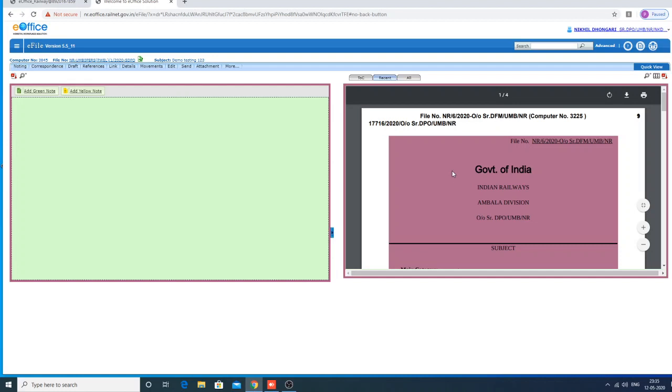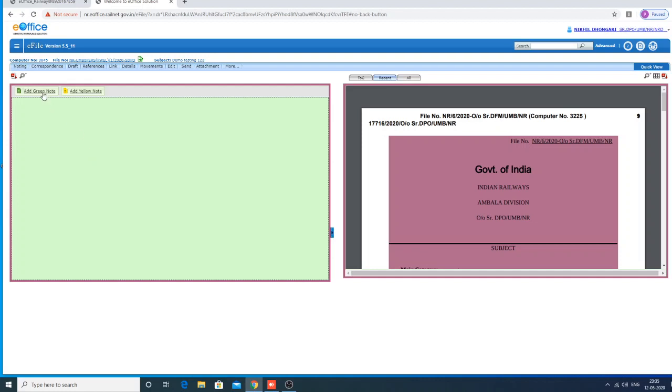So now we have seen the working on the correspondence side, that is the right side of the file, like attaching the corresponding documents, giving any old link of a file, or attaching any document as a local reference from the PC storage. Now we have almost completed the right side part of the physical file, and the same actions we have seen in the e-office also. Now we go to the left side of the file, that is the noting part.